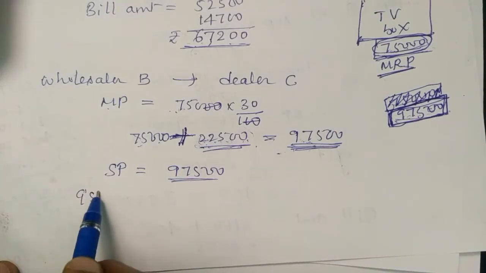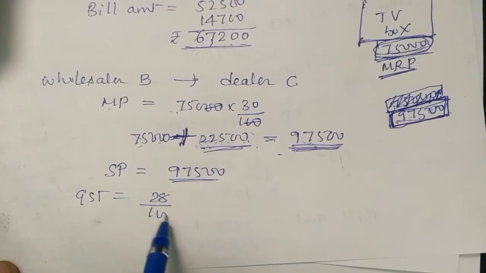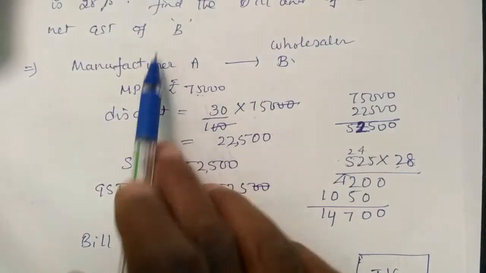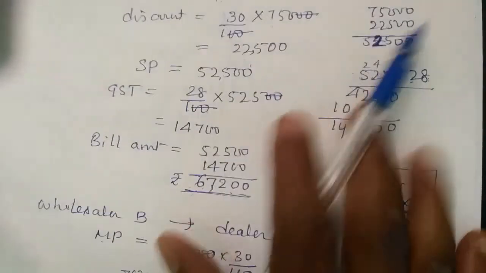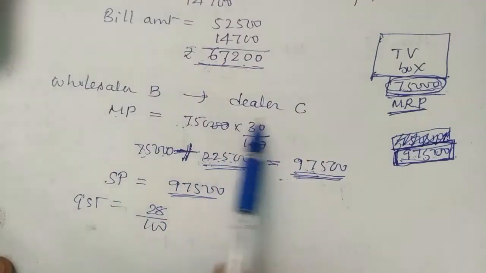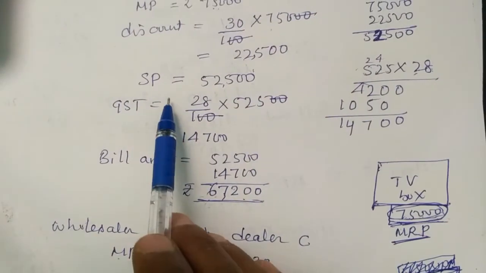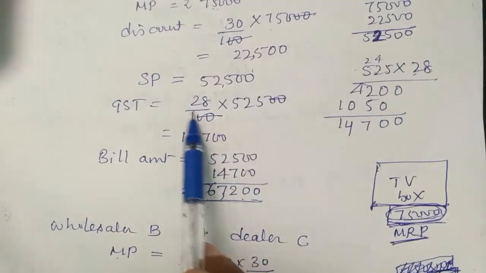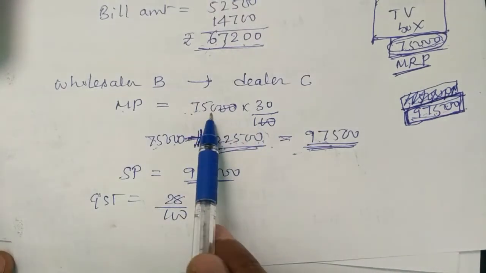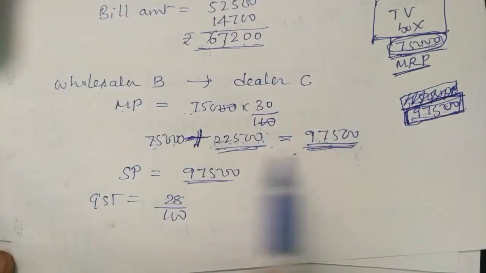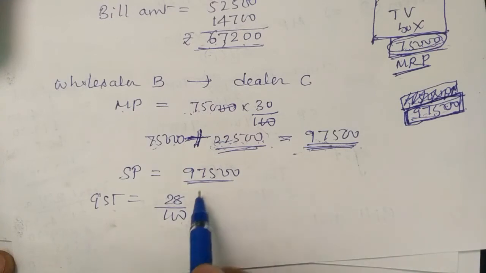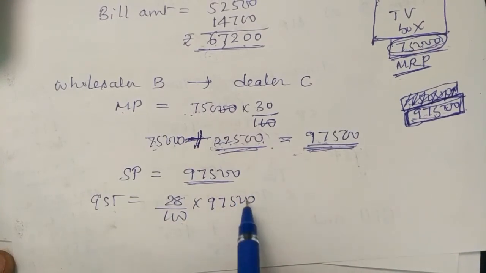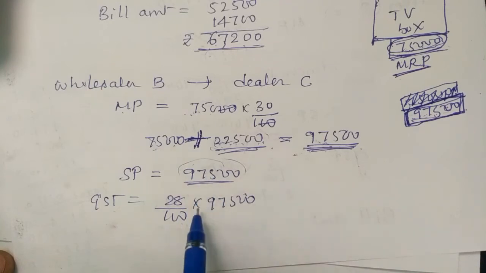So now go for GST. GST is how much? See, you are increasing the price. One thing you understand: you are increasing the price. So in the A to B case, the value reduced. In the B to C case, the value increased. But the government is charging only one thing: whether you increase or decrease the rate, pay us 28%. Now 75,000 has increased to 97,500, so GST is 28% of 97,500. For whatever rate we are buying, we compulsorily have to pay 28%.